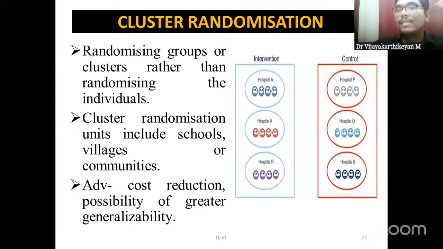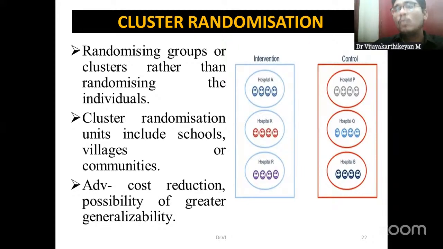Say, for example, a hospital can be a cluster, a particular village can be a cluster. If your trial is concentrating on school related interventions, one school might be a cluster which might receive intervention A, and another cluster might receive intervention B. Then we compare these two clusters. If we randomize in such a way, that is known as cluster randomization.